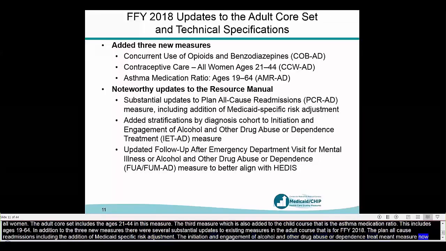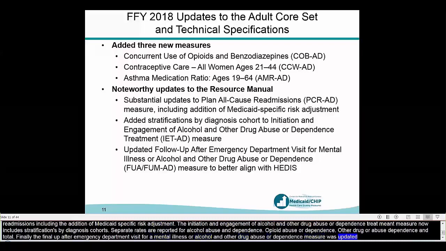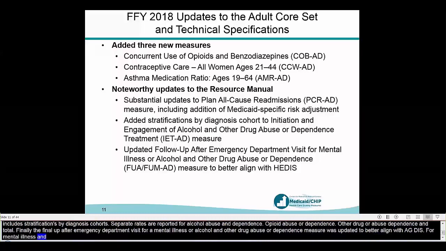So separate rates are reported for alcohol abuse and dependence, opioid abuse or dependence, other drug abuse or dependence, and total. Finally, the follow-up after emergency department visit for mental illness or alcohol and other drug abuse or dependence measure was updated to better align with HEDIS. So now separate rates are reported for mental illness and for alcohol and other drug abuse or dependence. Now I'll turn it over to Ella to talk about updates to the Health Home core set.